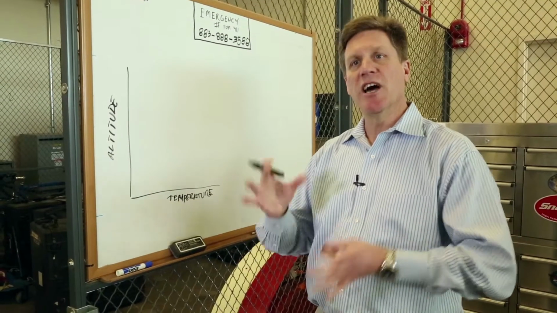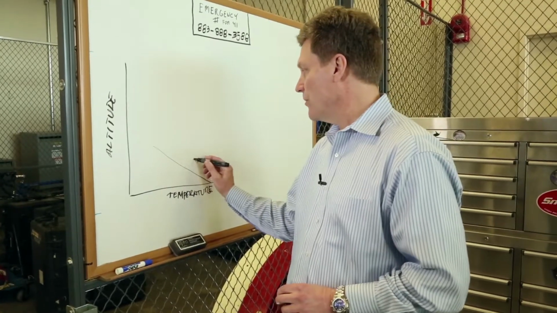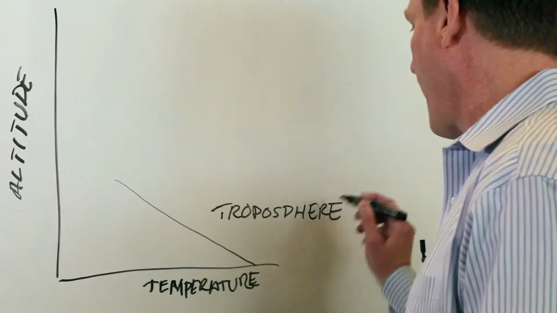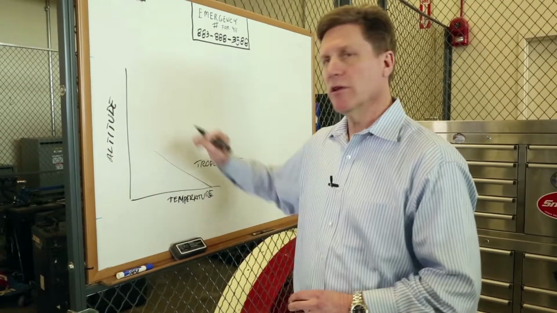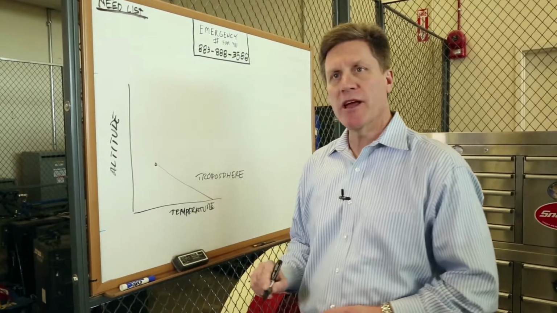The Earth's atmosphere is divided into layers. The lowest layer is what we call the troposphere. And temperatures decrease as you go upward into the troposphere. You eventually reach a point where it's incredibly cold.